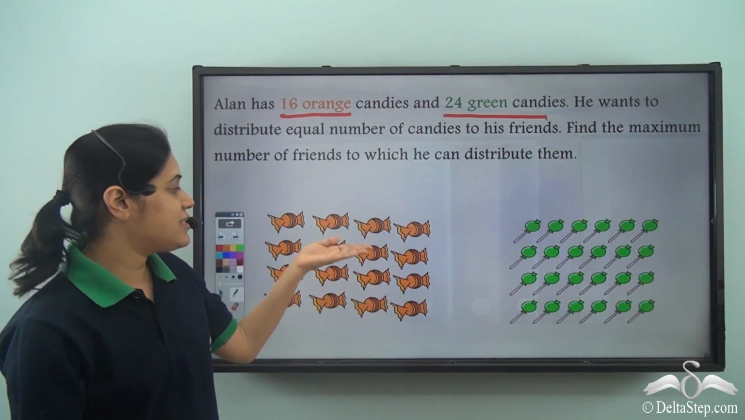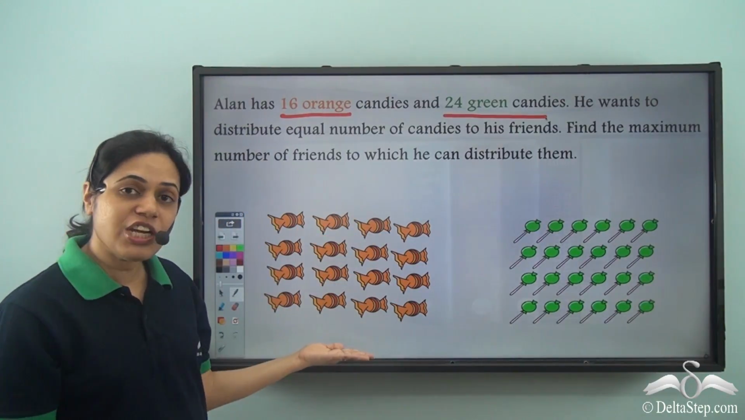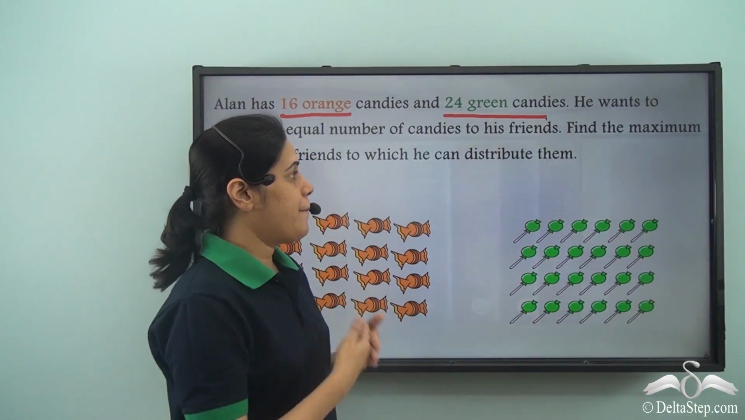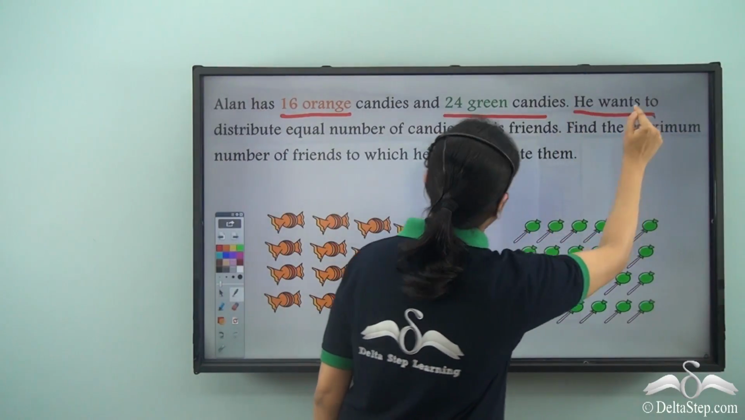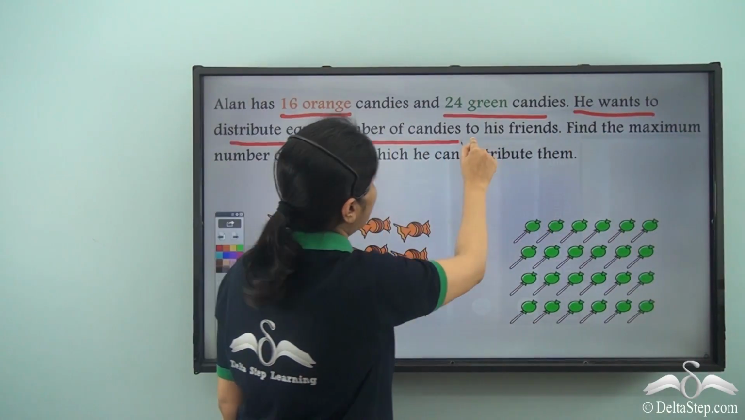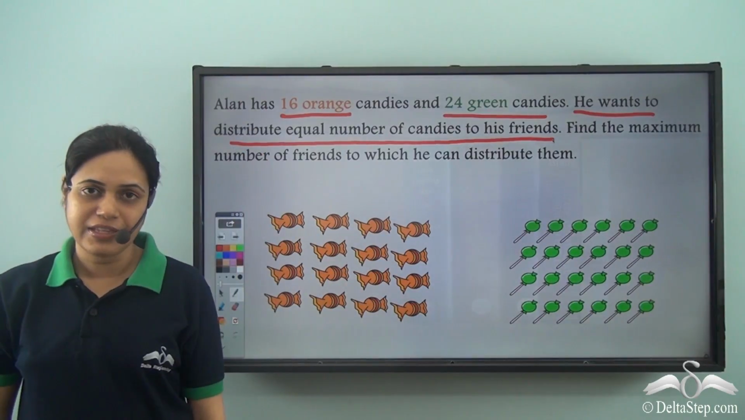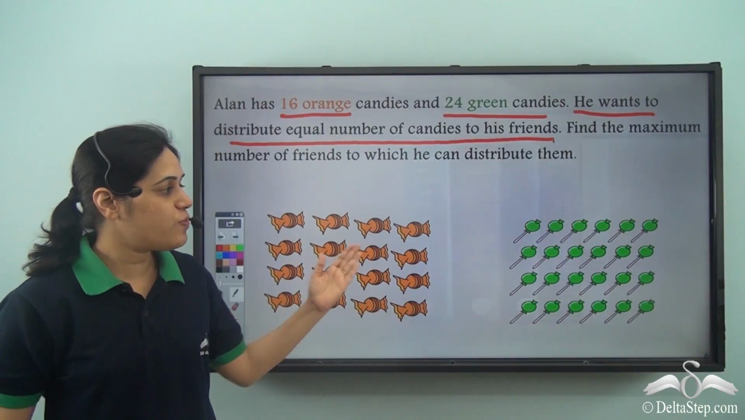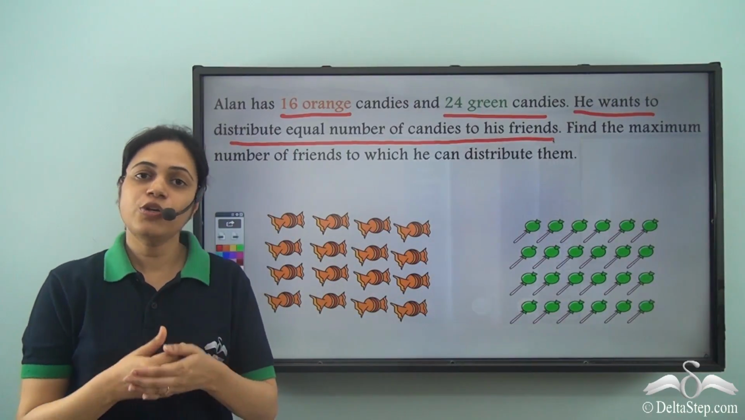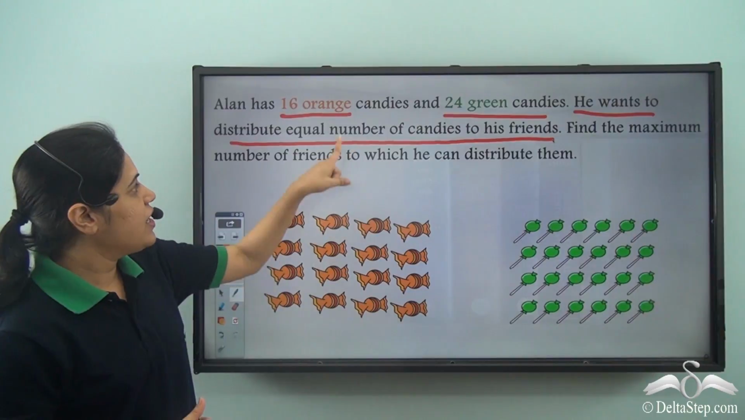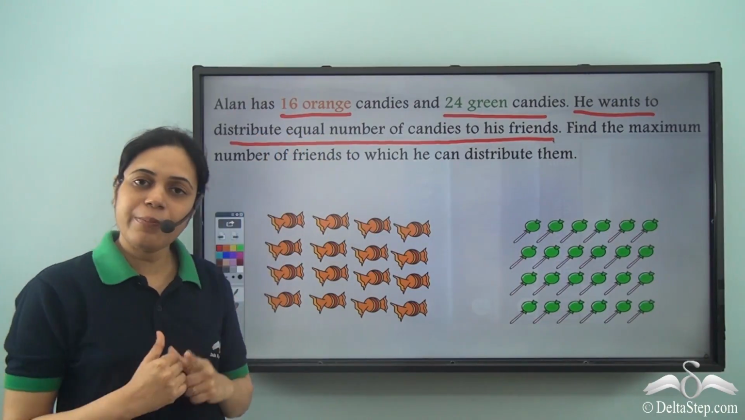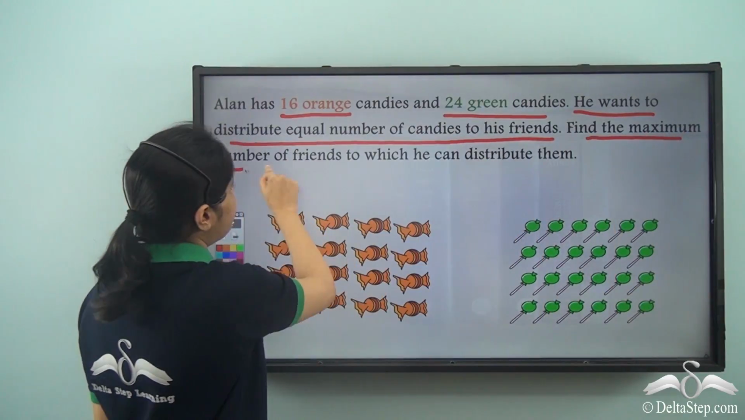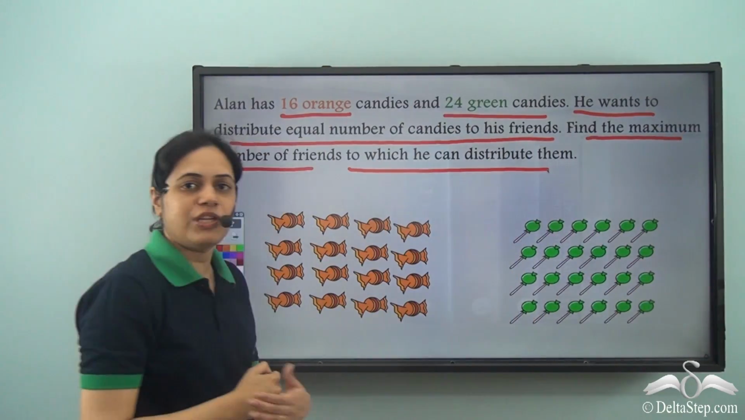So this boy is lucky. He has 16 orange candies and 24 green candies. But he wants to distribute equal number of candies to his friends. So he is a very generous boy. He wants to distribute all the candies to his friends such that each friend gets equal number of candies. Find the maximum number of friends to which he can distribute them.